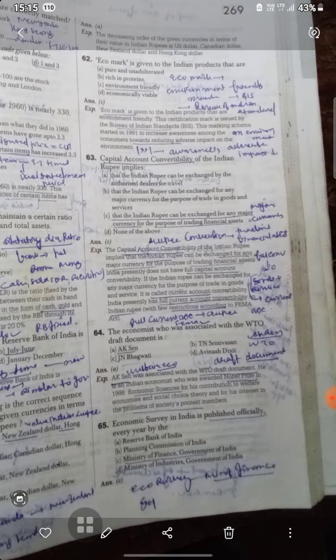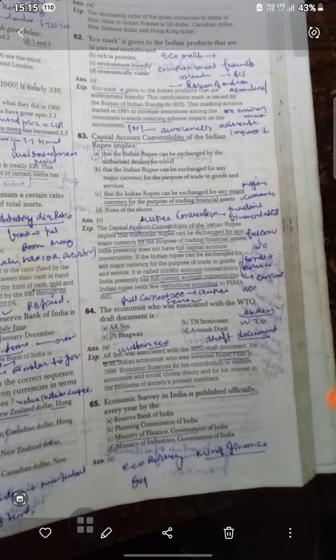Capital account convertibility means that the Indian rupee can be exchanged for major currencies for the purpose of trading financial assets. So capital account convertibility of the Indian rupee implies that the rupee can be exchanged for any major currency for the purpose of trading financial assets. India presently does not have full capital account convertibility.